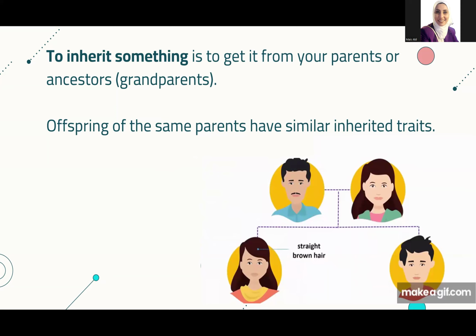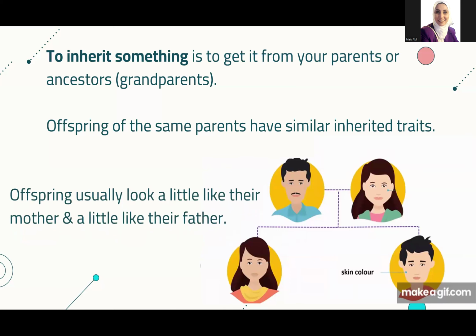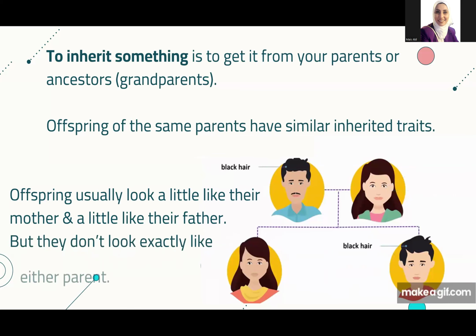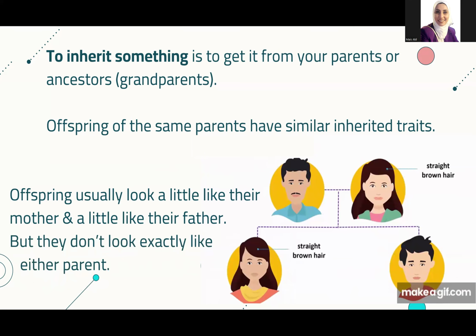So this is why they look like each other, but sure they don't look exactly the same, or they even don't look exactly the same as the parents, because they are taking little traits from the father, and little from their mother. So they don't look exactly like either parent, and even the kids are not exactly the same.